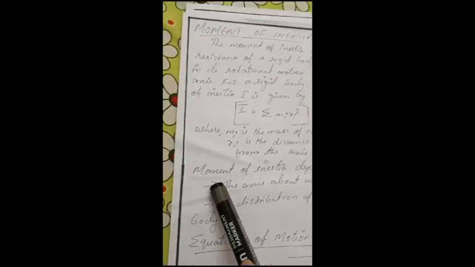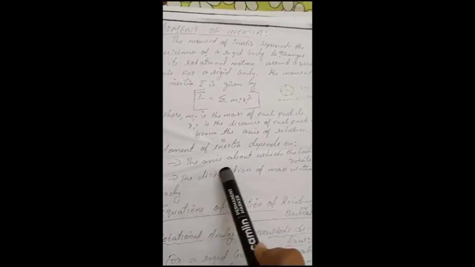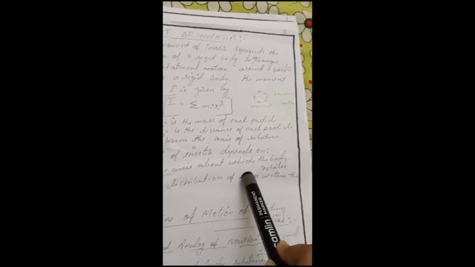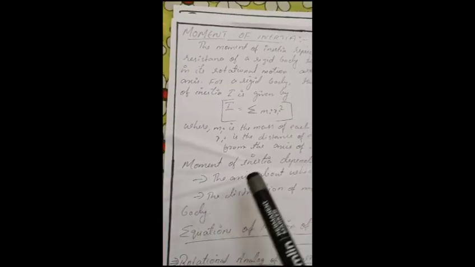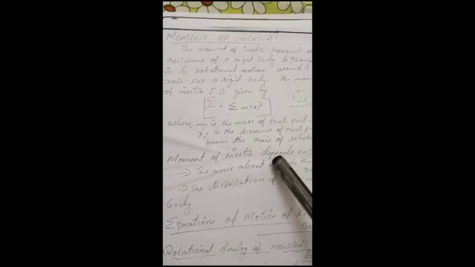So here is an important one. Moment of inertia depends on the axis about which the body rotates and the distribution of mass within the body. So we can make a question here like, name the things moment of inertia depends on, or what does moment of inertia depend on?